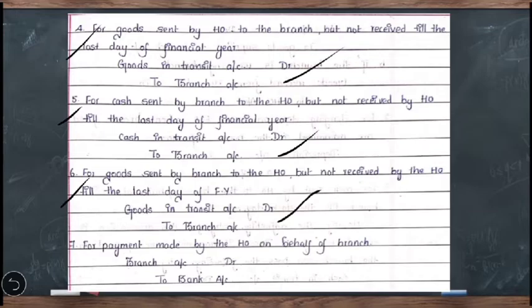Then coming to the seventh one, for payment made by head office on behalf of the branch. So now you can understand here that it is the payment which actually the branch had to make, but on behalf of the branch, head office has made the payment. What is the entry required here? When the head office is making the payment, cash is going out of the business and later it should be adjusted to the branch account. So the entry will be branch account debit to bank account.